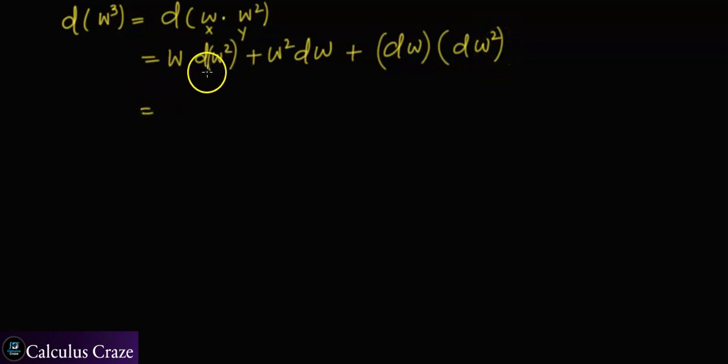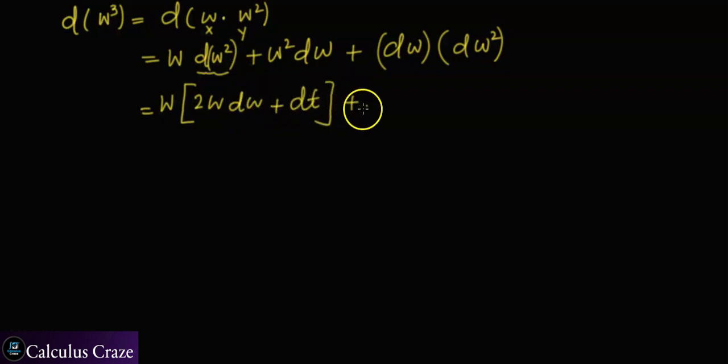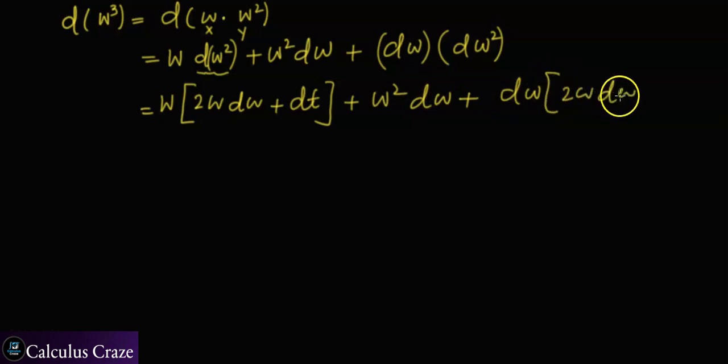We have computed d(w squared) already, which can again be computed using the product rule, and it turns out that it is 2w dw plus dt. Right, plus w squared dw plus dw multiplied by (2w dw plus dt).